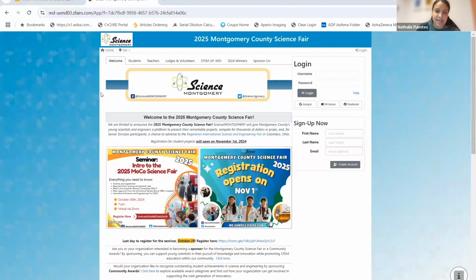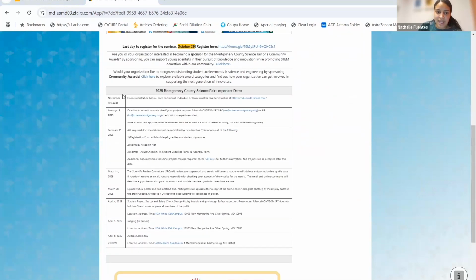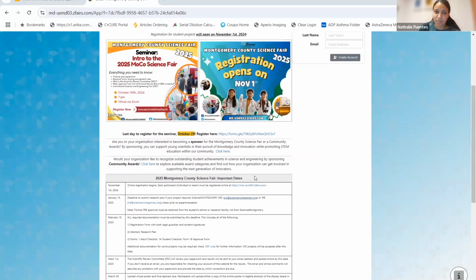On the Zfairs website, you're gonna make your login here, so you submit your information. If you don't have an account, you press here and follow the instructions. And we have the welcome page, and if you scroll down, this table is very important. It's all the important dates, okay? So if you have any question or you don't remember when the fair is gonna happen or what you need to submit, it is here right in this table.